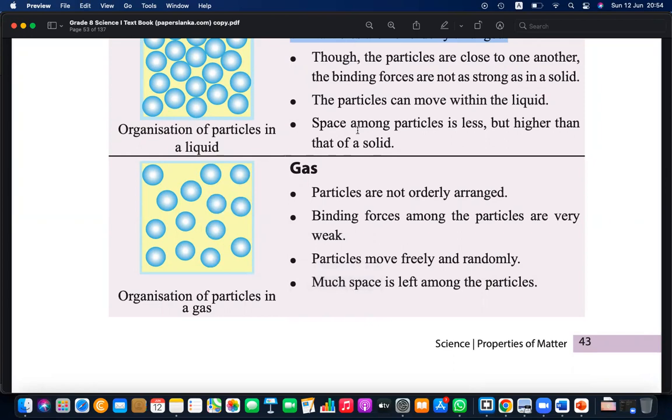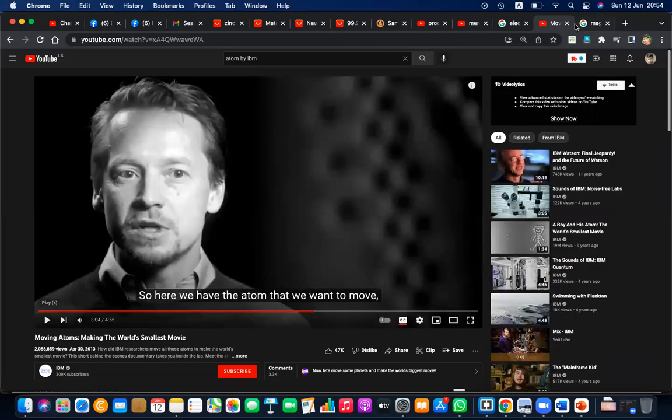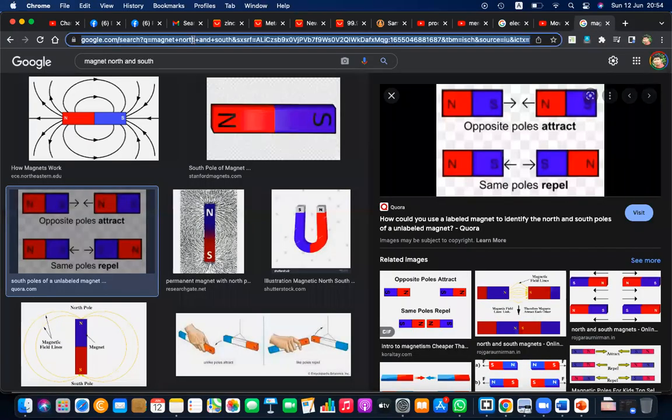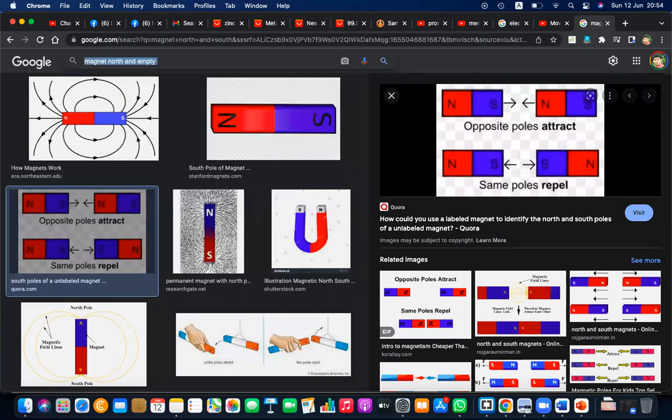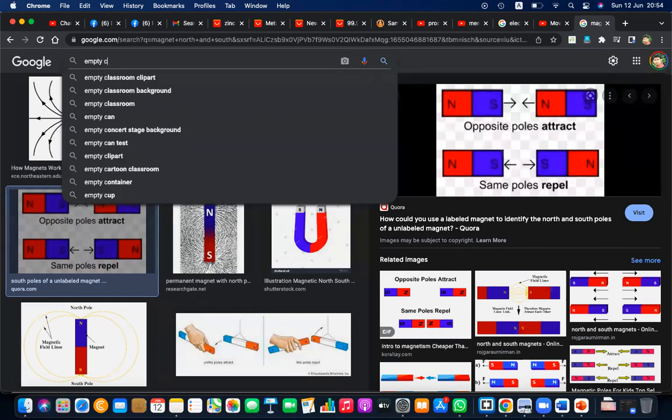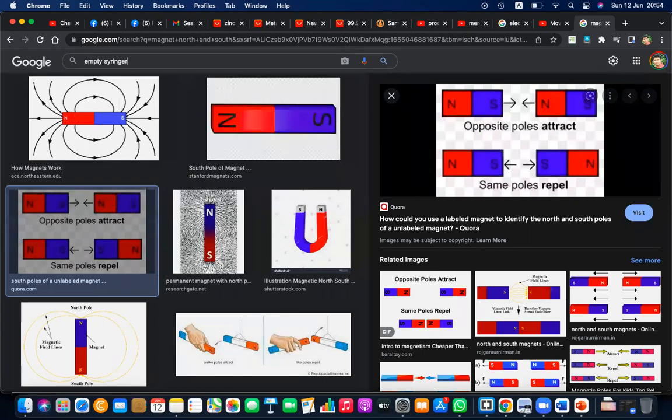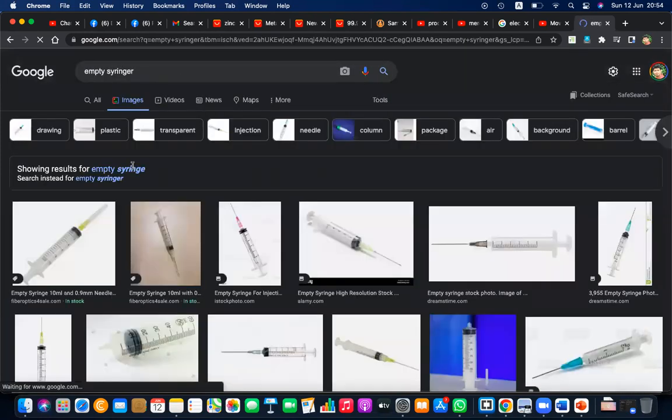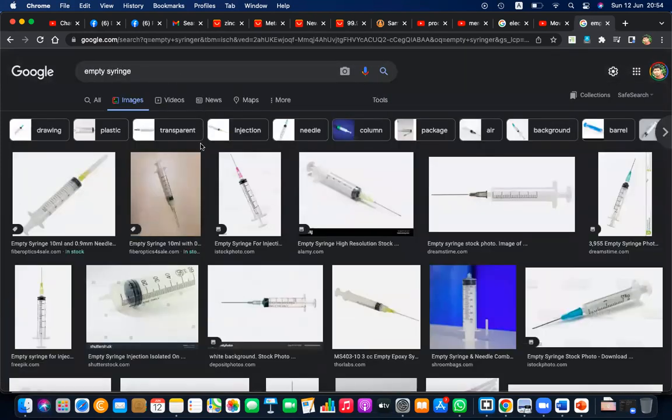Just take an empty cylinder. Right? You know what a cylinder is, right? Oh, my spellings. Right.